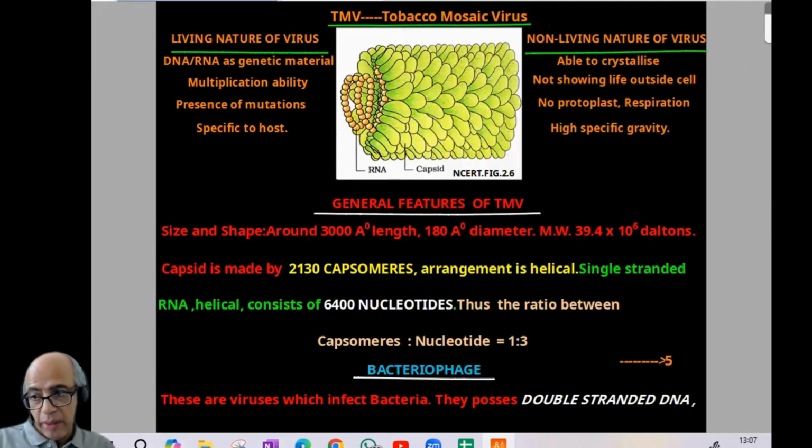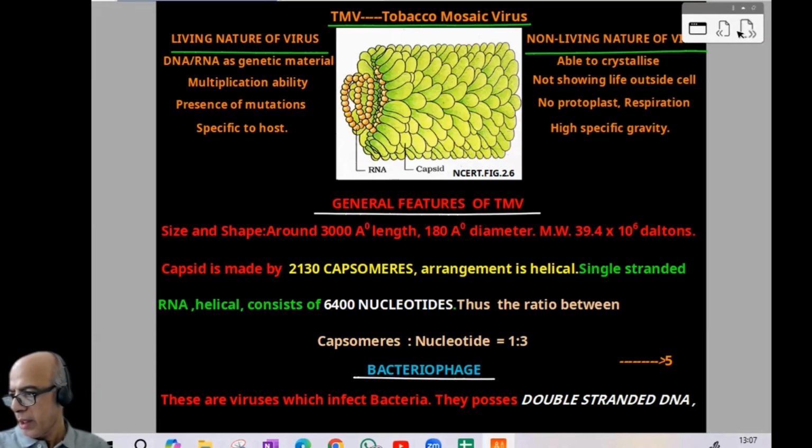Now we compare living and non-living nature. Here and here we can find the comparison. Then general features of TMV: their shape, size, weight, molecular weight, then capsid, how many capsomeres, how many nucleotides, ratio, single-strand RNA, helical, etc. Then bacteriophage, NCERT diagram again, double-stranded DNA, bacteriophage infects bacteria.